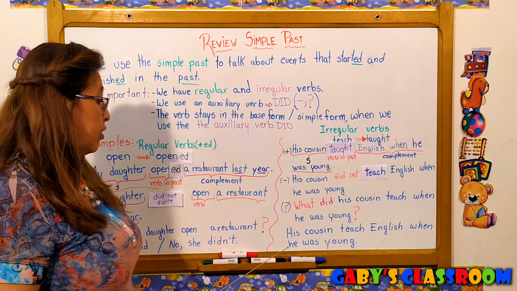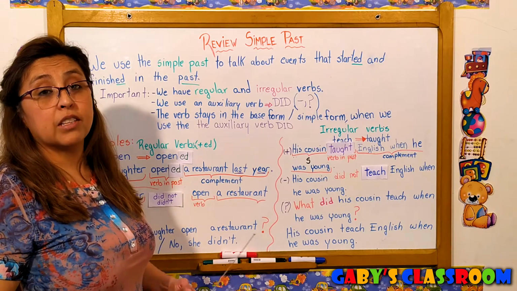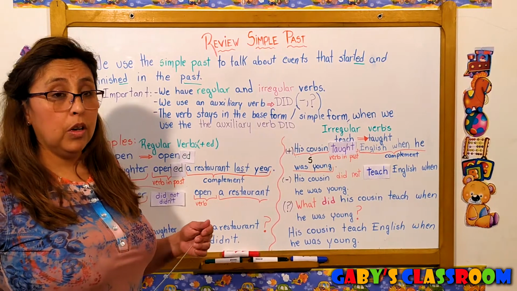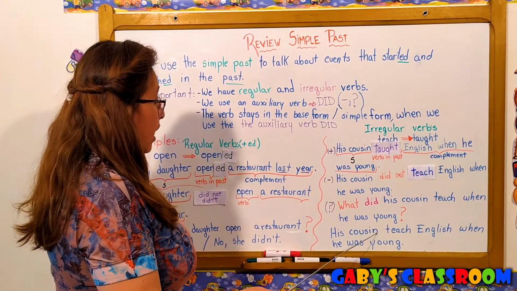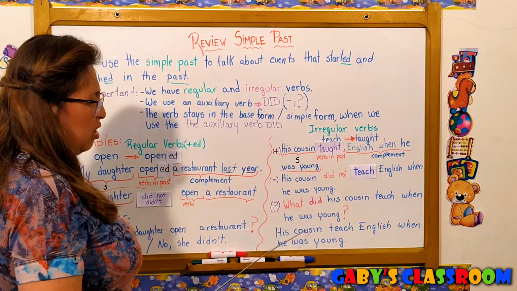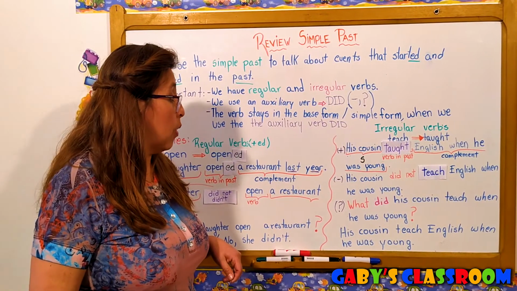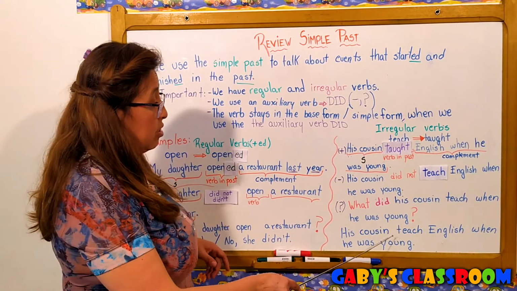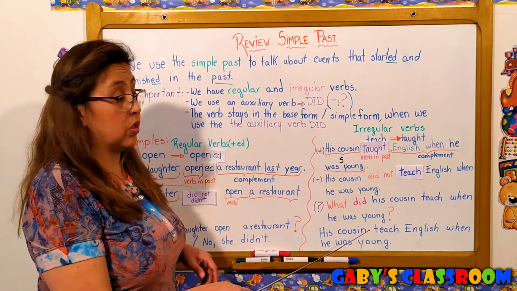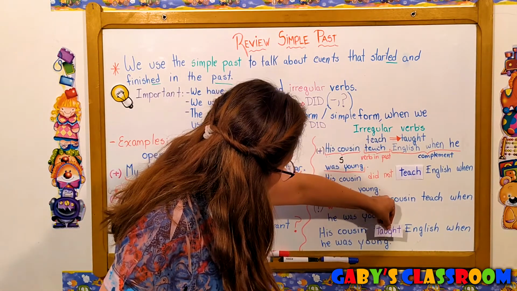What would be the answer? The answer cannot be a yes-no answer. It has to be a long answer. So what do we say? His cousin teach English when he was young. Is it correct to say teach English when he was young? No, we have to change the verb to the past because we are not using did. So we put the verb in the past.